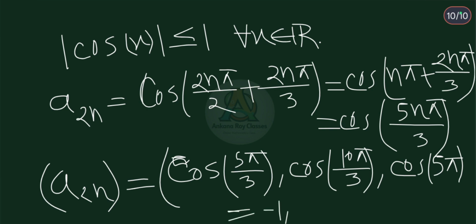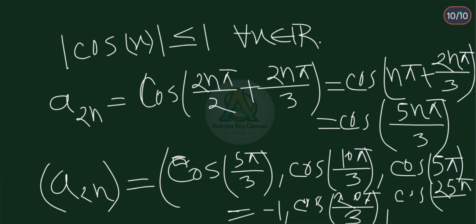Then for n equal to 4, cos(20π/3). For n equal to 5, cos(25π/3). And then for n equal to 6, we can find cos(10π).